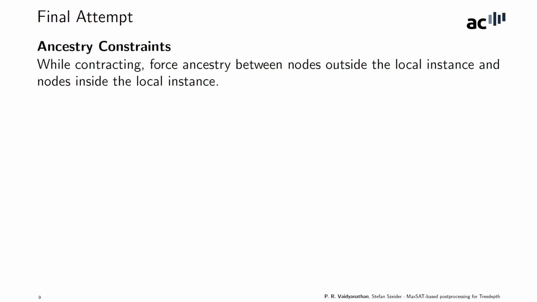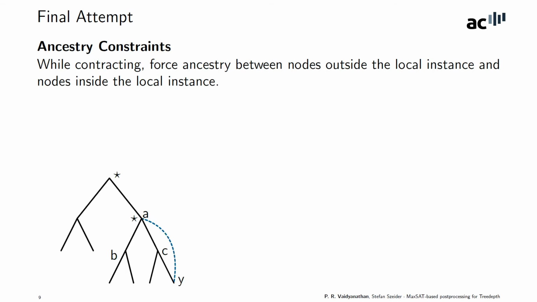We come up with the concept of ancestry constraints. That is, while contracting a subtree, we keep track of all the edges that were going from outside the local instance to inside the local instance. So for example, in this case, when we contract the subtree rooted at C, because there is an edge going from A to Y, we add a directed arc from A to C to indicate that A must always be an ancestor of C.